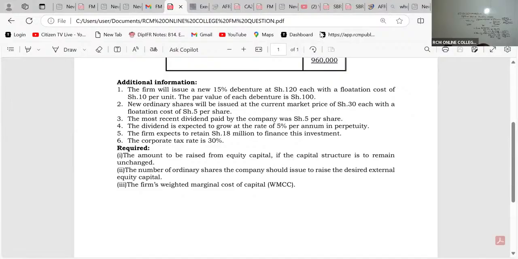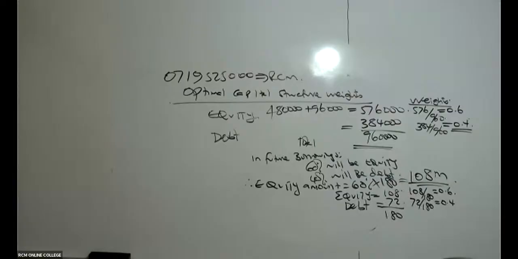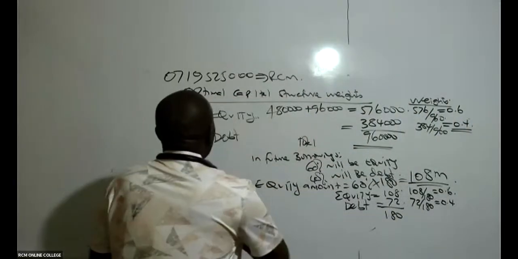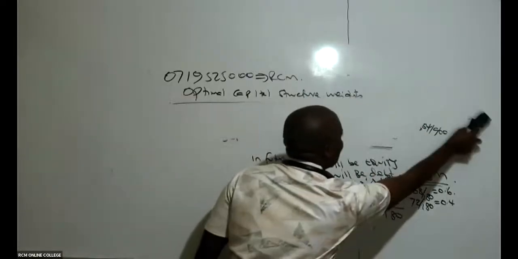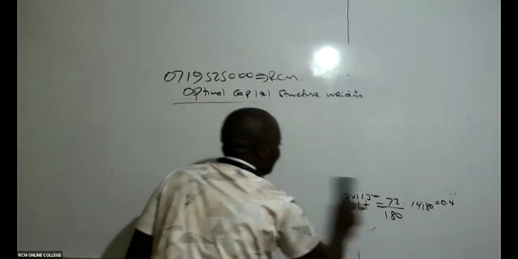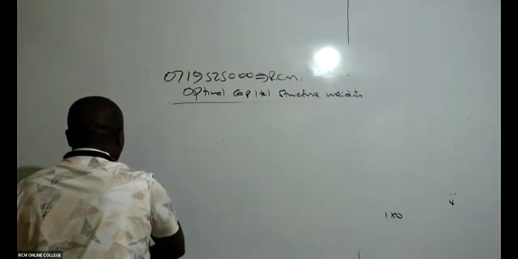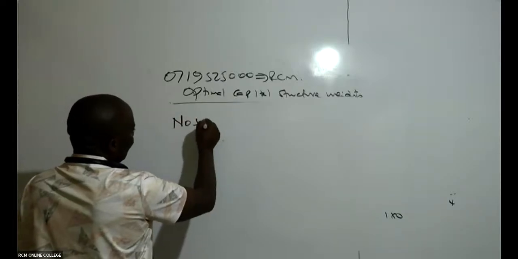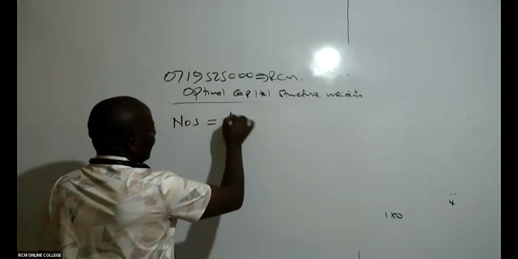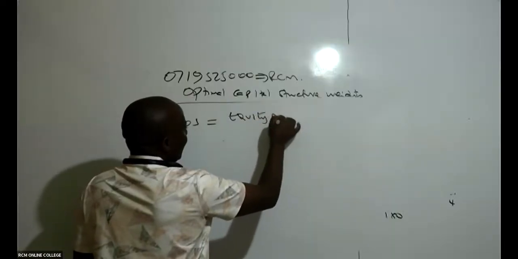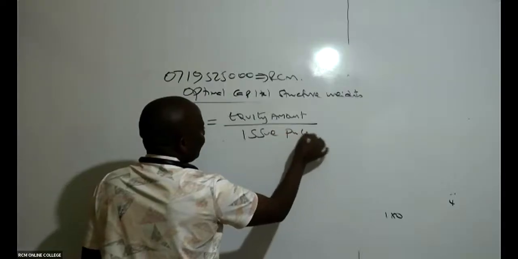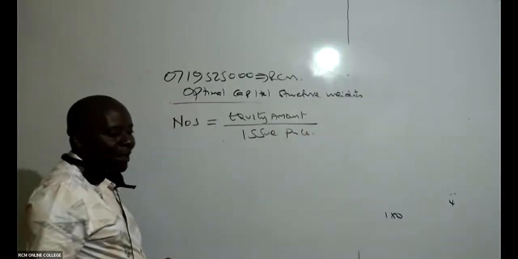The number of shares to be issued will be equal to the equity amount divided by the issue price.